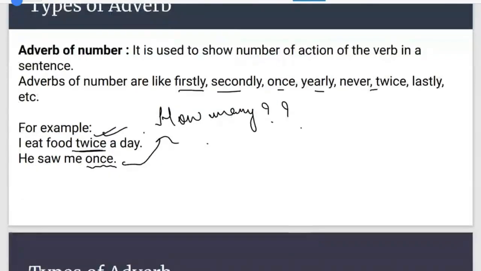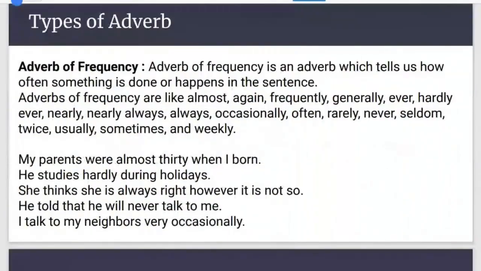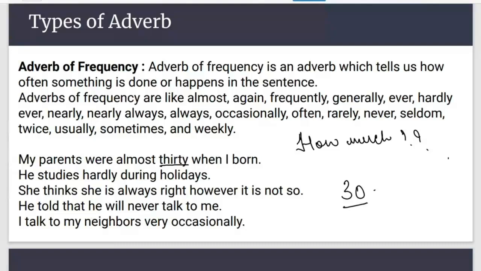Adverb of number answers how many, and in a similar manner there is adverb of frequency. Adverb of frequency answers how much. My parents were almost 30 when I was born. Ask the question and analyze the adverb of frequency here. 30 is not an adverb of frequency. 30 is an exact number. This is a cardinal adjective. Exact numbers always behave as adjectives. Almost is the adverb of frequency.